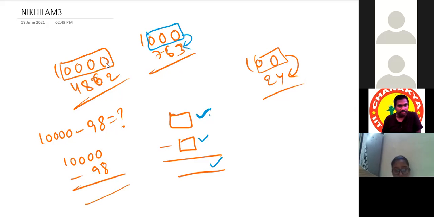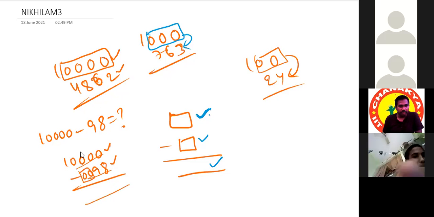Can I correct, sir? Correct. So here, if the number of digits is less than the number of zeros, we can make them equal by placing zeros. Yes, sir, that only I was going to say. You also said yes. Now the number of zeros is 4 and the number of digits is also 4, and again we can apply the same. And whatever Sahu said is also correct. Without taking these zeros also, directly we can write 9.